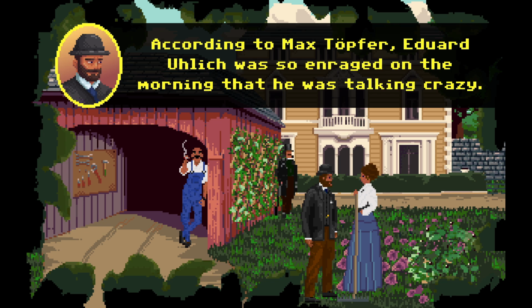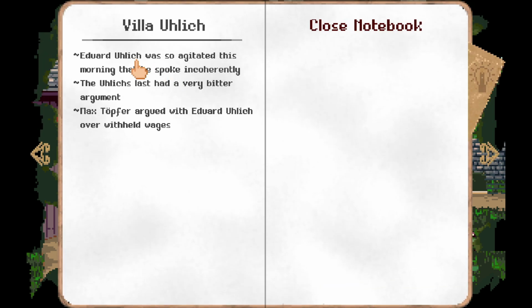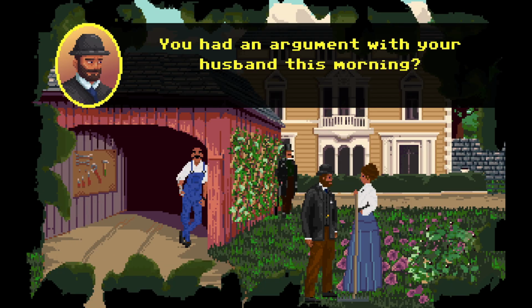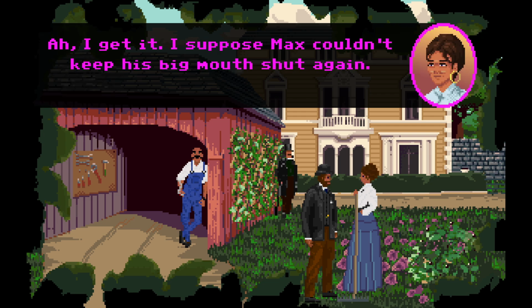According to Max Topfer, Edward Ulik was so enraged on the morning that he was talking crazy. I don't know anything about that. Ulik's had a very bitter argument. You had an argument with your husband this morning. How did you figure? I get it. I suppose Max can't keep his big mouth shut again.